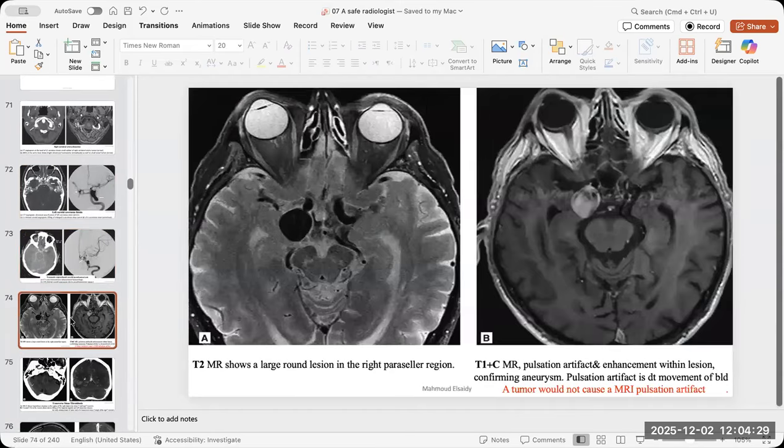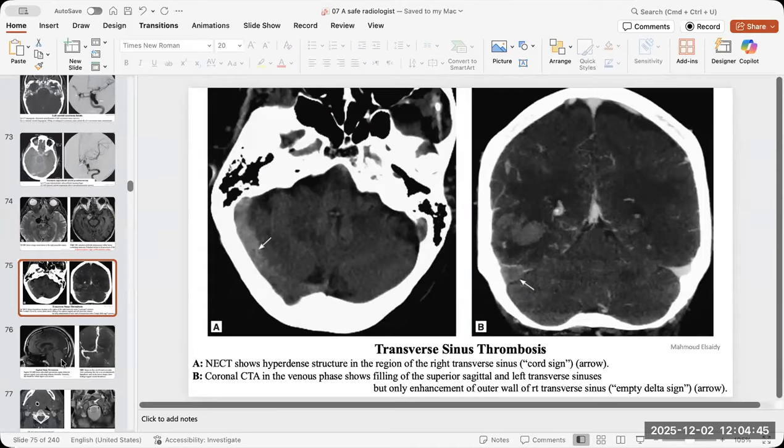Also, see how it looks in the MRI: the flow void of the aneurysm is very big. If there is any tumor, it will enhance. Sometimes they look like each other on CT. The venous sinuses, venous sinus thrombosis, is very important, in real life and in exam scenarios. And always look for the extension of the thrombosis, to what extent. Okay.